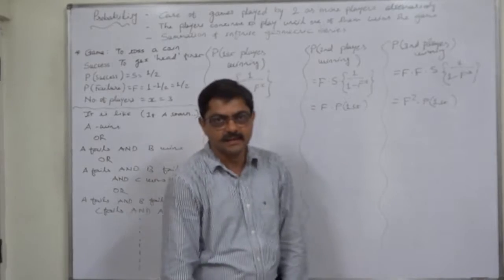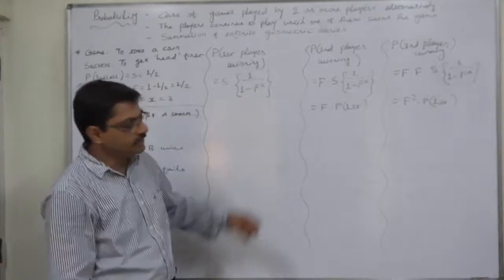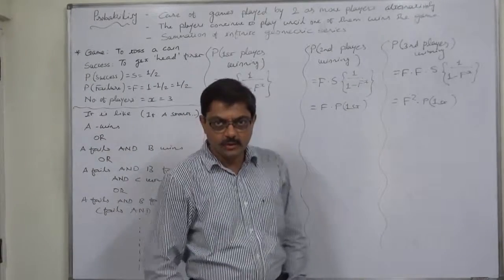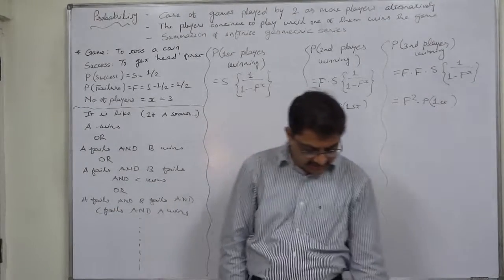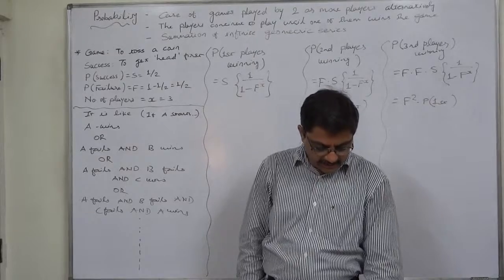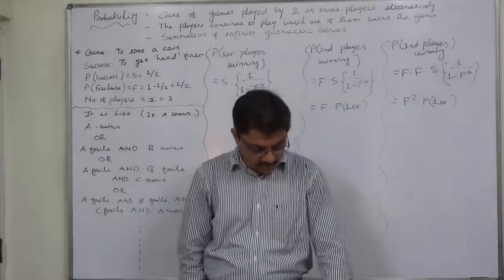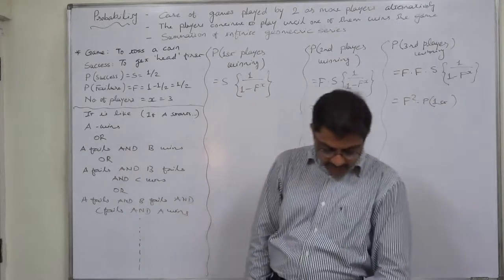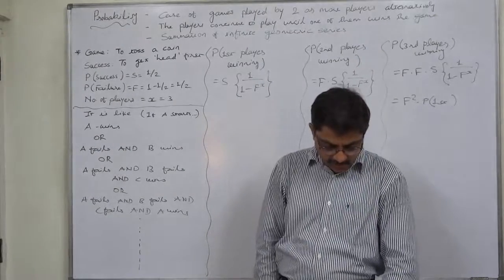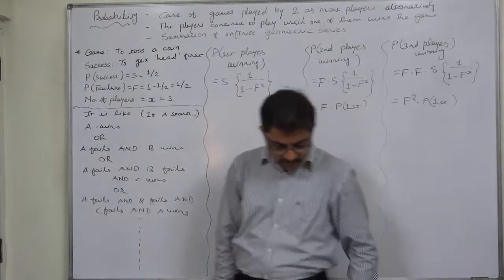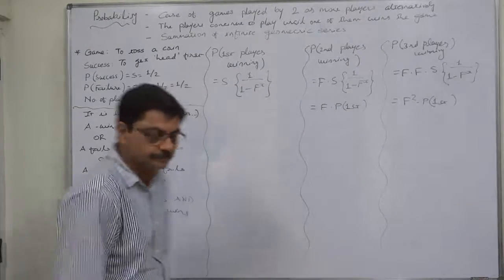New case, and the last case in our series of cases related to games played by two or more players. The case is: A, B and C toss a coin alternately in succession. The winner is the one who gets the head first. If A starts the game, find the respective probabilities of the three players winning the game.